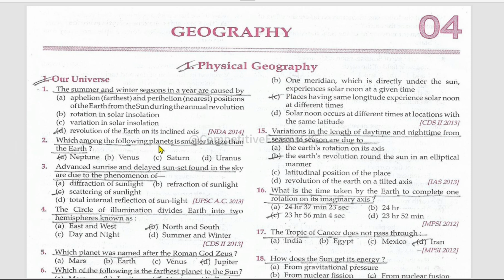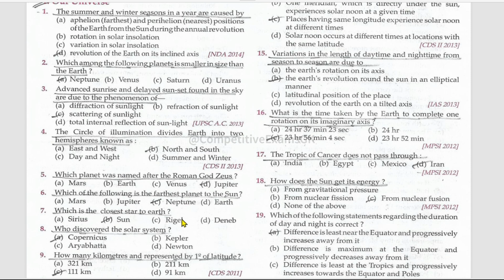Which among the following planets is smaller in size than the Earth? That is Neptune. Which planet is called the twin of the Earth? Mention that planet name in the comments. Advanced sunrise and delayed sunset found in the sky are due to the phenomenon of scattering of sunlight. The circle of illumination divides Earth into two hemispheres known as north and south.